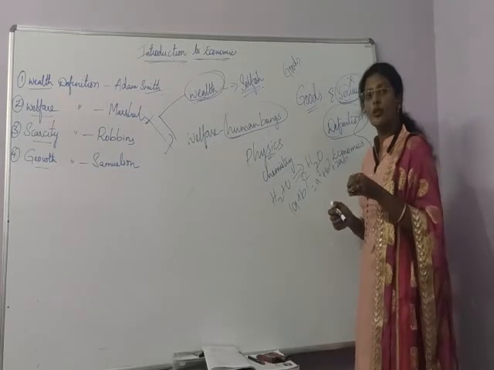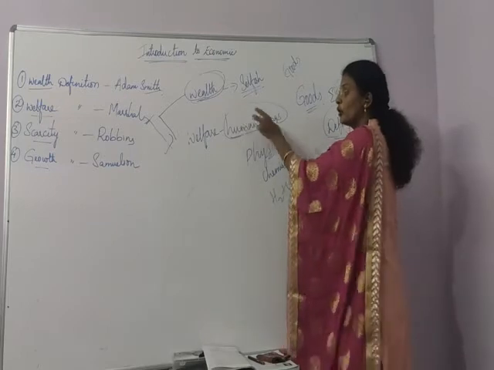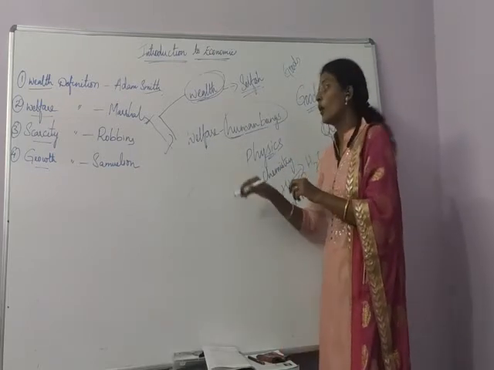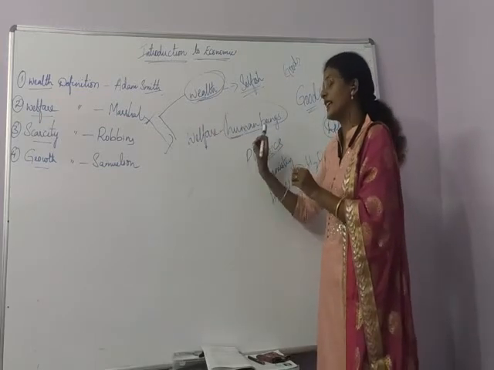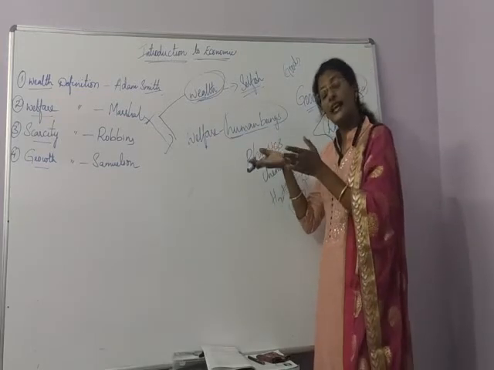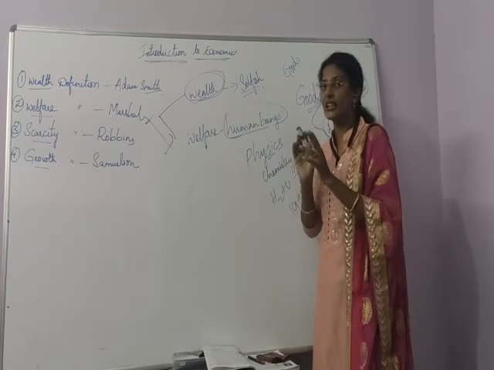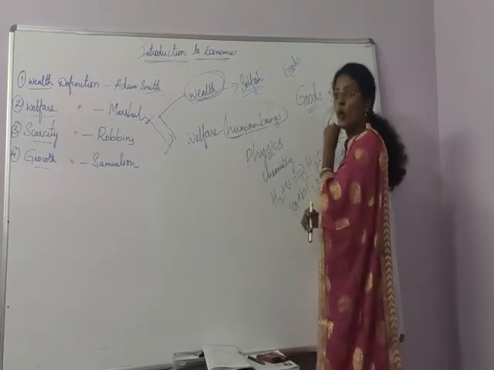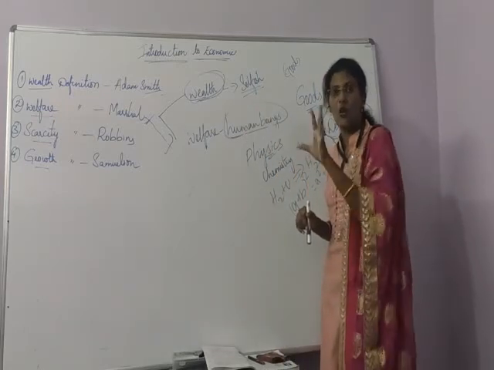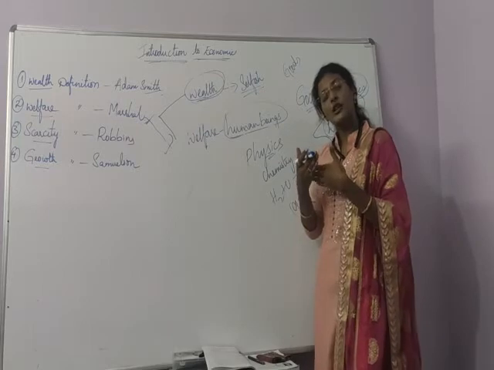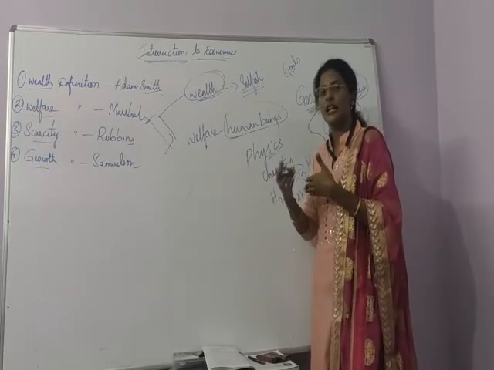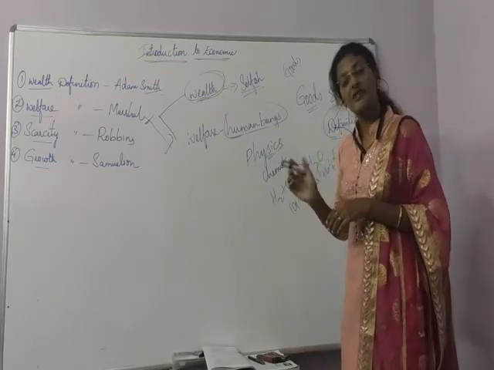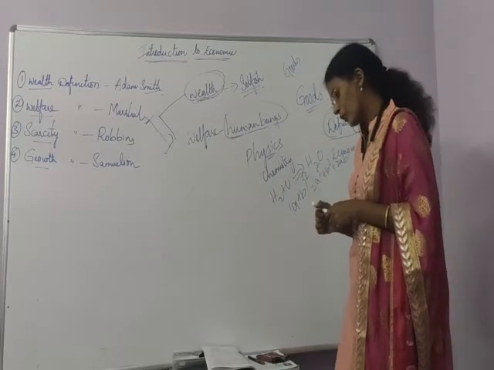But in case of economics, we are talking about human beings. Is every human being the same? No. So Marshall is saying that economics is like physics and other sciences, but it is not actually like other sciences, because human beings are involved here. Every human being is not one and the same. Each human being will be different from the other. So it is not a perfect science. This will also be termed a drawback.